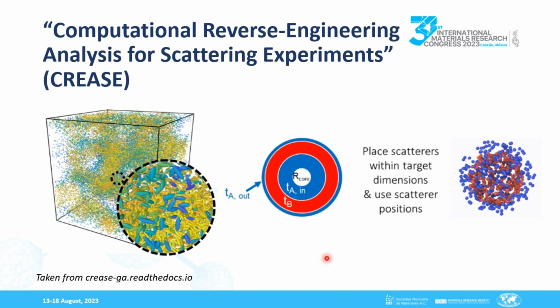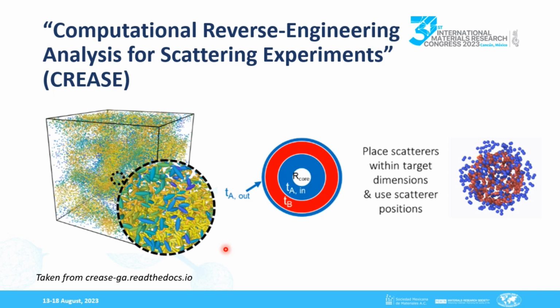Then, what is CREASE? CREASE, or Computational Reverse Engineering Analysis for Scattering Experiments, is a method for analysis of SAS patterns. CREASE is based on the rigid body analysis technique, which consists of modeling the sample or part of it as a conformation of subunits, the rigid bodies, with known structure, and using movements of these to find the spatial arrangement whose SAS profile best fits the experimental one.